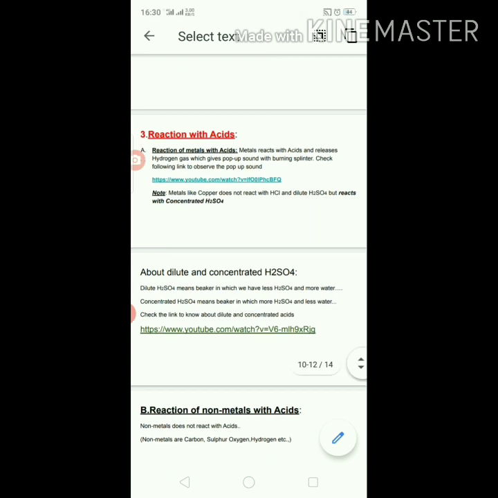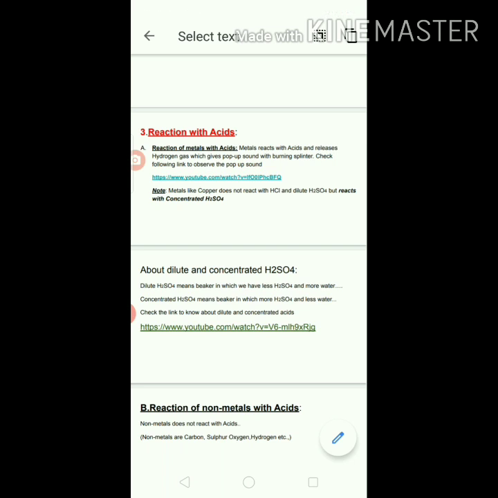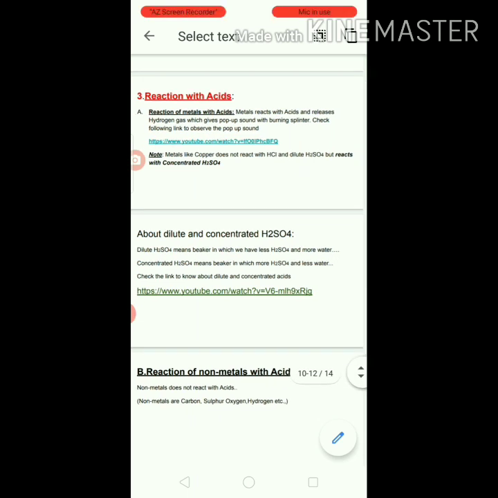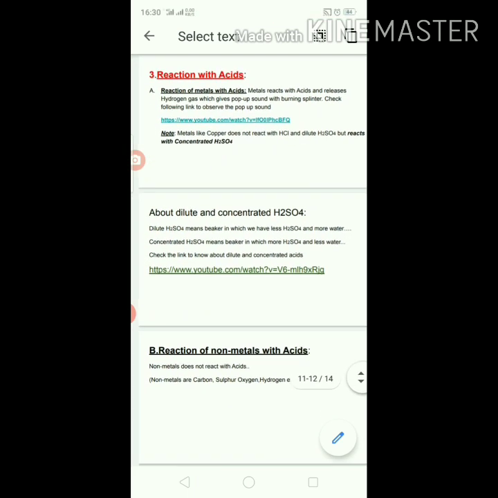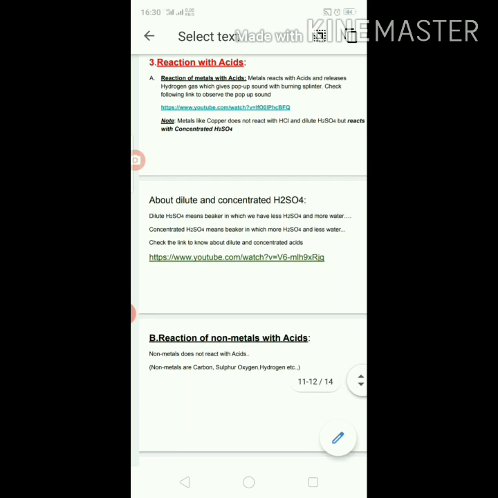It reacts with concentrated H2SO4 only. Now the question comes, what is concentrated H2SO4? What is dilute H2SO4? H2SO4 is sulfuric acid. In a beaker, if we have more acid and less water, it is called concentrated acid.